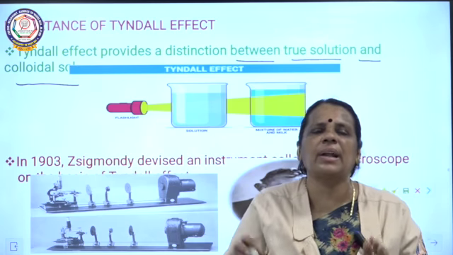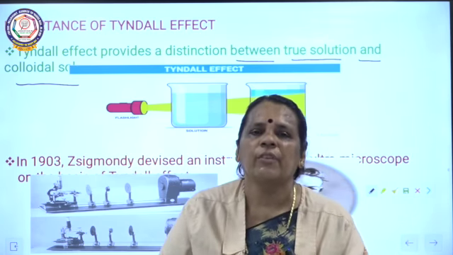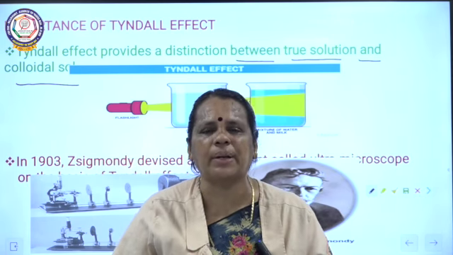So this slide completely talks about the Tyndall effect. I have explained the optical property today. We are going to discuss the other important properties, like kinetic property and electrical property, in the next class.